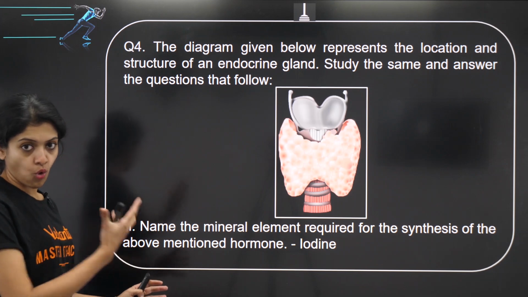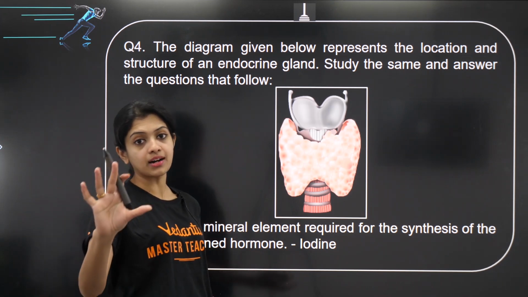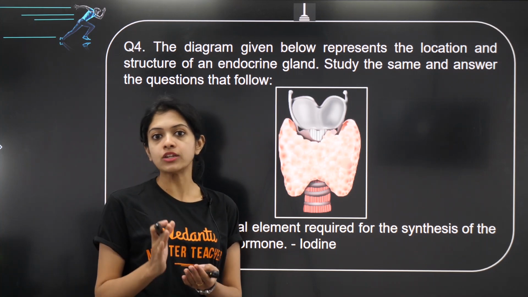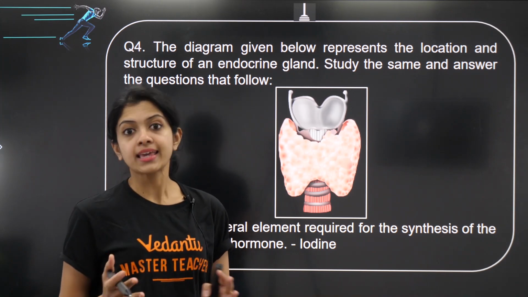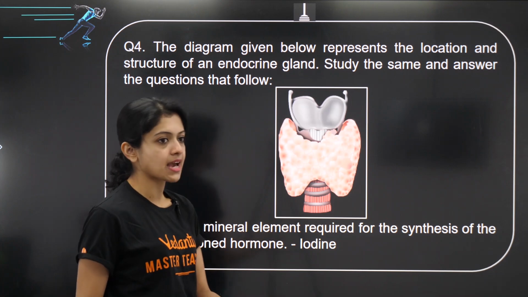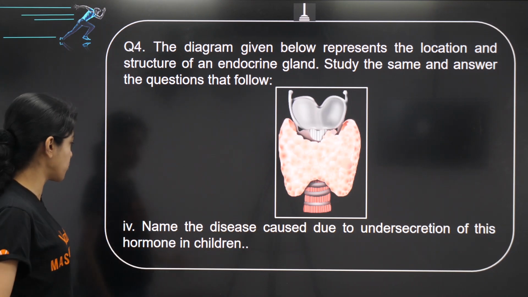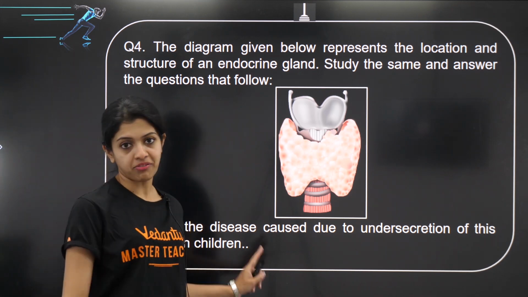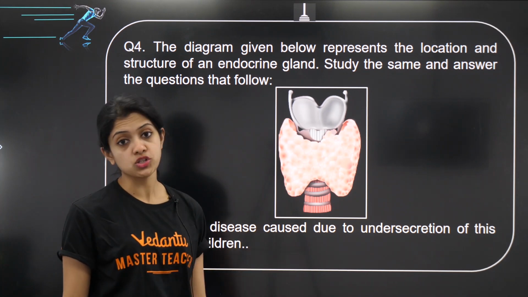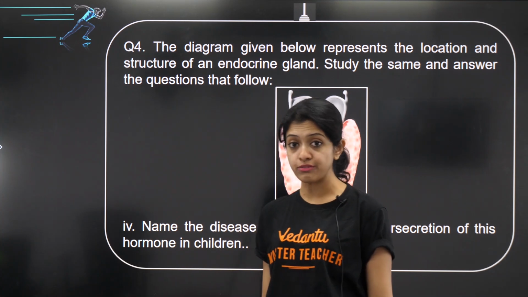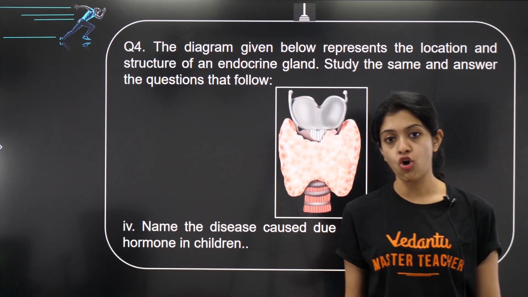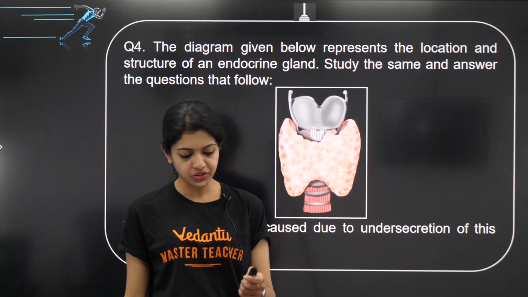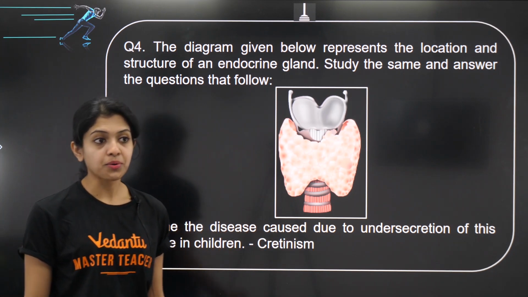Okay, so what are we trying to teach you here? Iodine is basically a mineral element which is important in manufacturing of thyroxine in your body. That is why iodine deficiency can cause malfunctioning of your thyroid gland. And two more questions. Name the disease caused due to under secretion of this hormone in children. Read the question completely. Under secretion of this hormone in children. If children or newborn infants do not have enough thyroxine hormone secreted in their bodies, it will lead to a condition that we call cretinism.